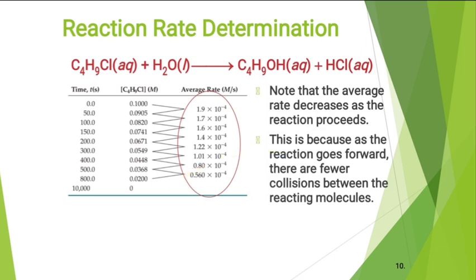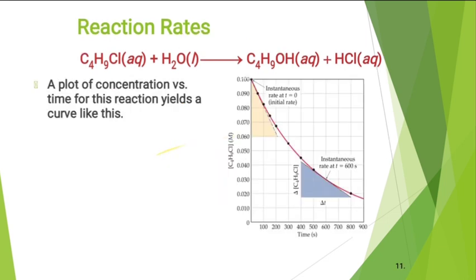This occurs because, as the reactant gets converted into product, reactant molecules go on decreasing. Only a few molecules remain in the system, and that's why there are fewer collisions. So the average rate is slower at the end of the reaction.